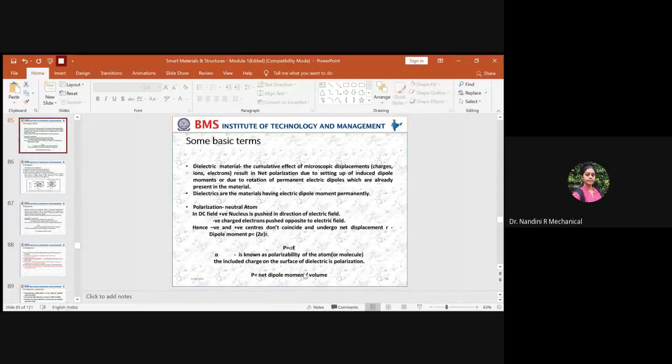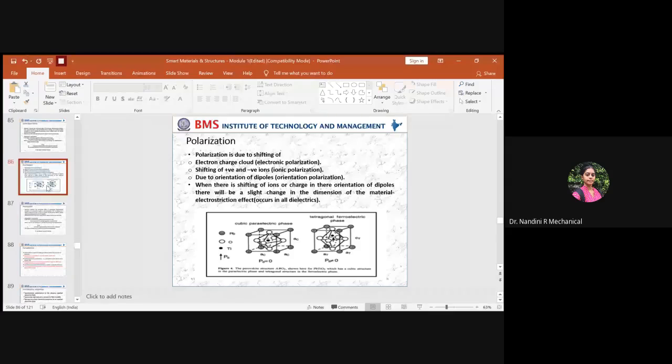Net dipole moment basically deals with the moment you obtain when you apply the polarization. The total dipole effect obtained for a given sample of particular volume will yield the net polarization. This we discussed in depth in yesterday's class, and we also dealt with different factors that come into the picture during polarization: electronic polarization, ionic polarization, and orientation polarization.